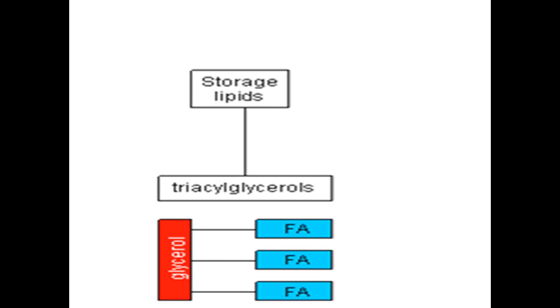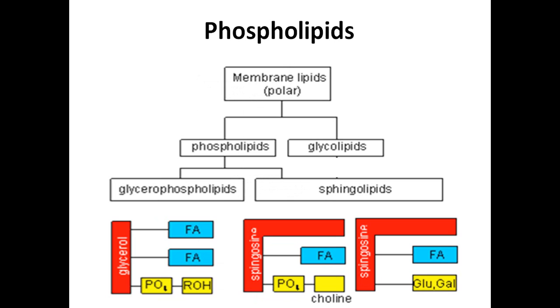So you can see the storage lipids. They are triacylglycerol with fatty acids, like these three fatty acids. But phospholipids, these are the membrane lipids. Membrane lipids are classified into two types: phospholipids and glycolipids. Phospholipids, we have glycerophospholipids and sphingophospholipids.